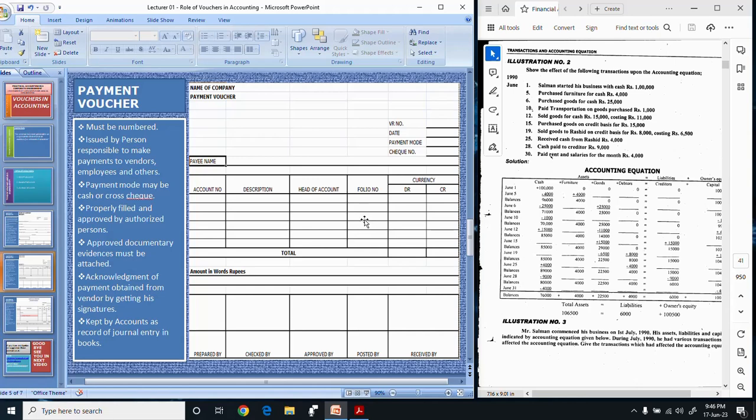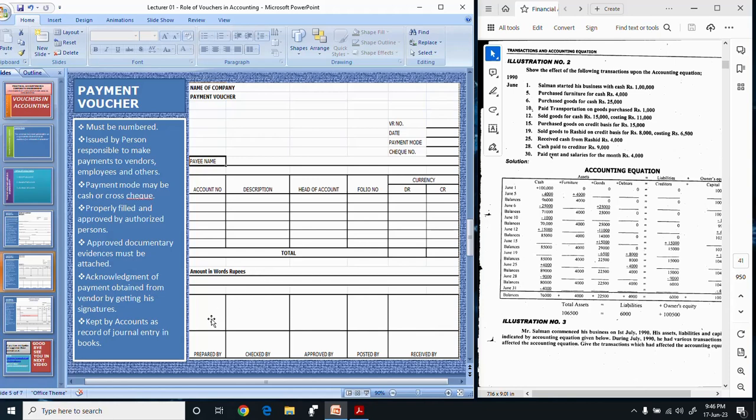Folio means ledger folios, and here you will mention the amount debited and amount credited. In front of total you will make the total of both columns. Amount in words. Here you will mention the amount in words.